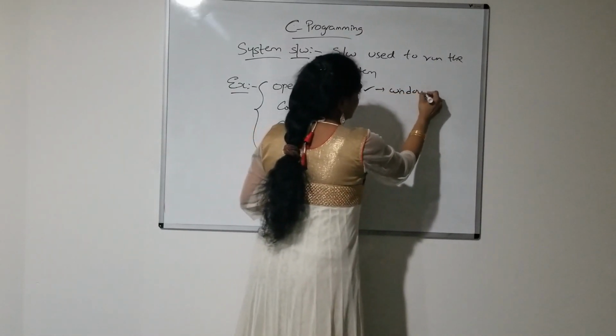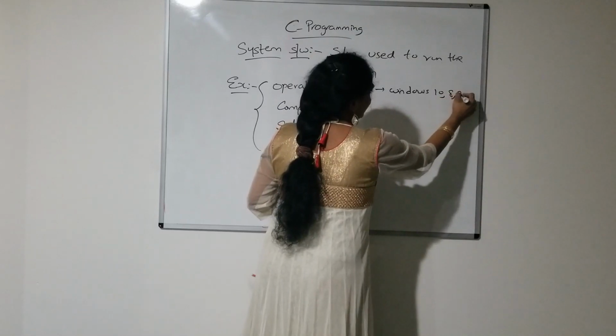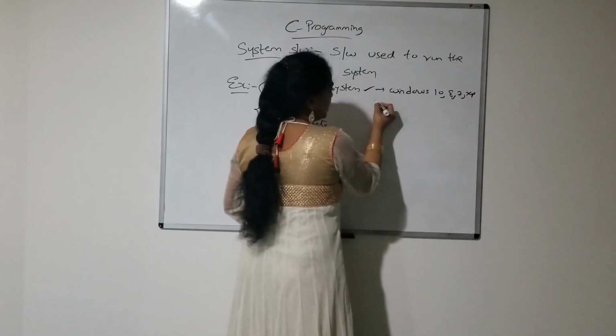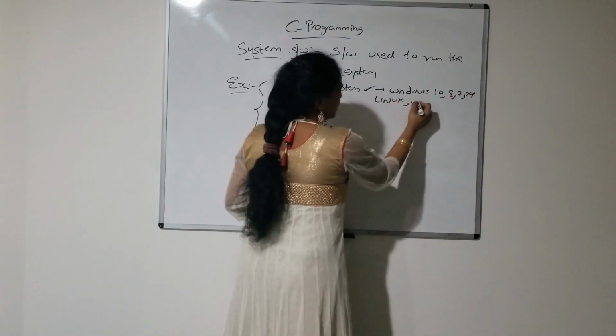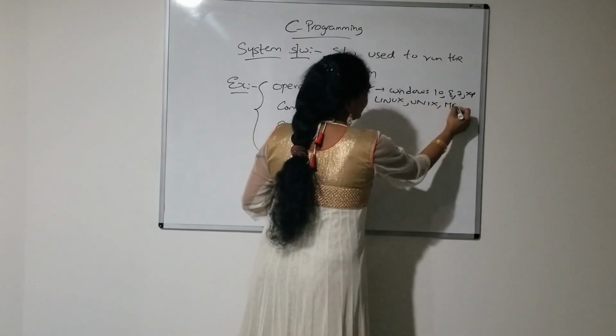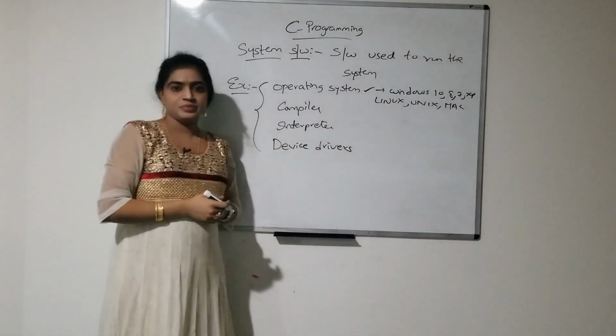So, what are the various examples of operating systems? Windows 10, Windows 8, 7, Windows XP. Next one is Linux, Unix, Mac. All these are different types of operating systems, right?